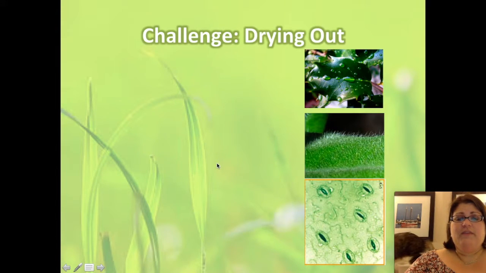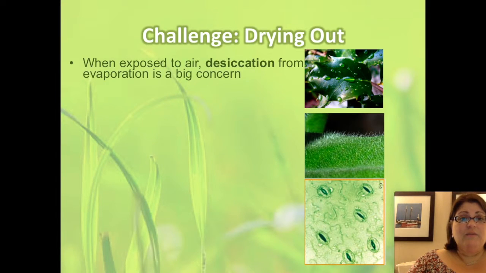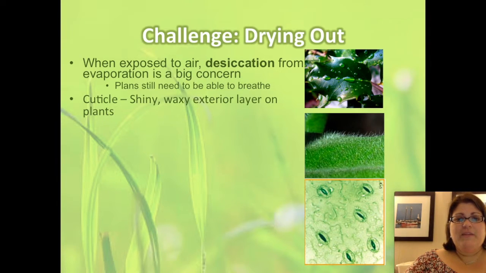Another challenge plants face is keeping the water they've obtained. As you know, water evaporates in air, so another challenge is how do plants prevent desiccation, or in other words, drying out. Additionally, plants have to be able to breathe. If you over waterproof, there won't be enough gas exchange. So plants have a number of adaptations to do this, and the first one is a cuticle.